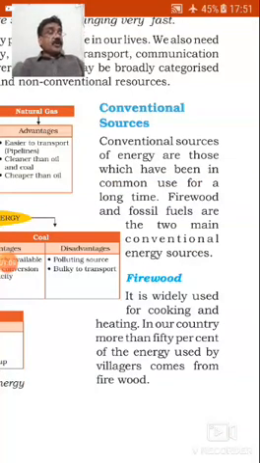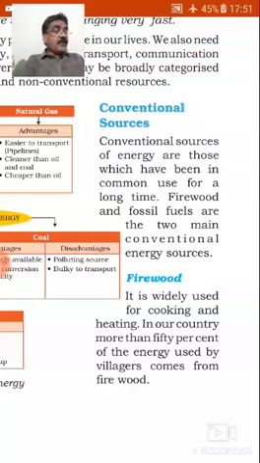We'll see about conventional sources. Conventional sources of energy are those which have been in common use for a long time. Number one, firewood, and second, fossil fuels. These are the two main conventional energy sources which are non-renewable and expensive.